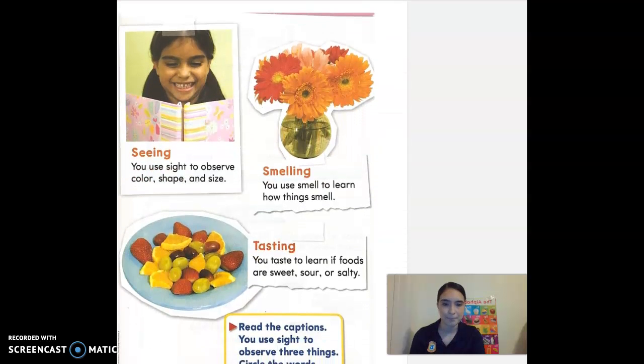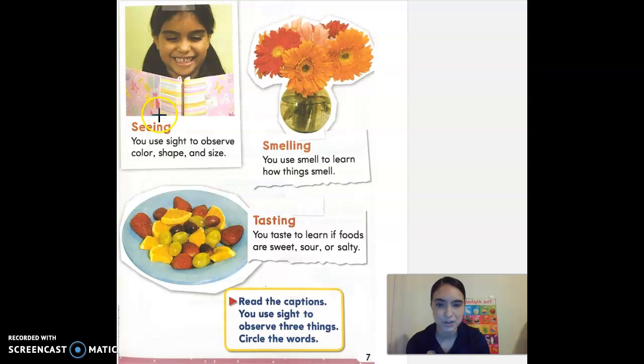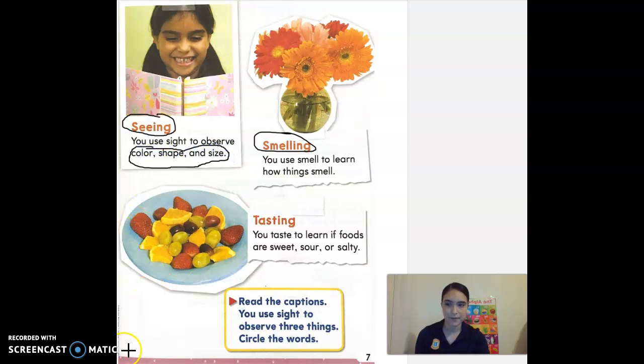All right, we're going to read the captions. The captions are the words in orange up here. That tells us what we're going to read about. Okay, and then it says you're going to use sight to observe three things, and we're going to circle those words. Seeing, all right? You use sight to observe color, shape, and size. So we're going to circle those three words because we use these three things to observe sight. Great job. Very good, guys.